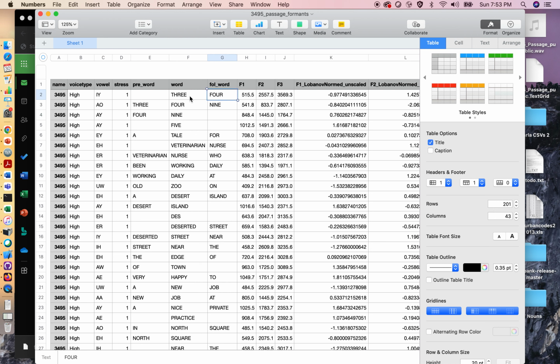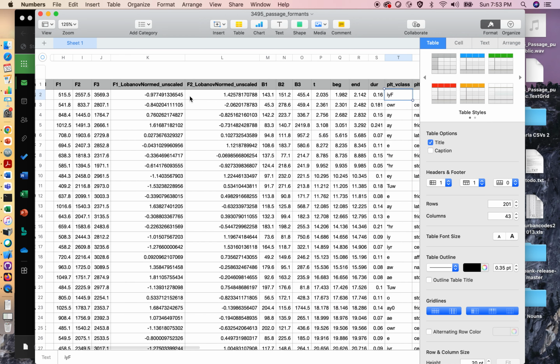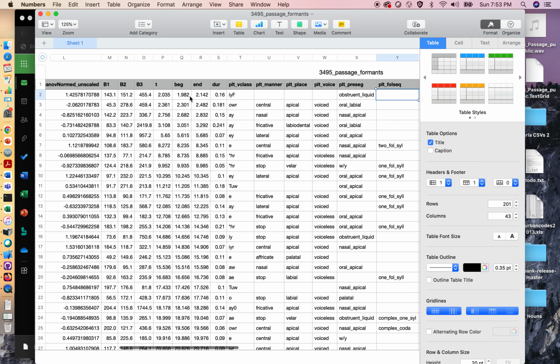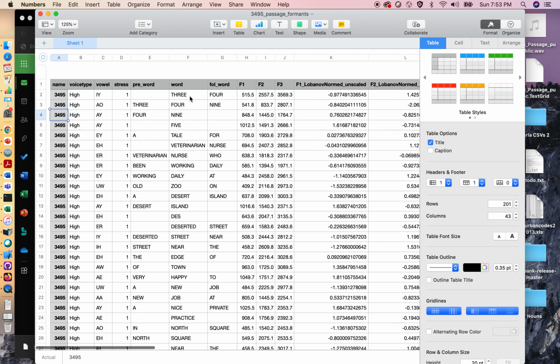And then here is what we have. Here is, I think, the mean F1, F2, and F3 for this vowel. And then when we scroll over to the right, we'll see a few other things. We'll see the duration of the vowel, which is how long it takes in seconds. Then we'll see also, for example, for the word 9.